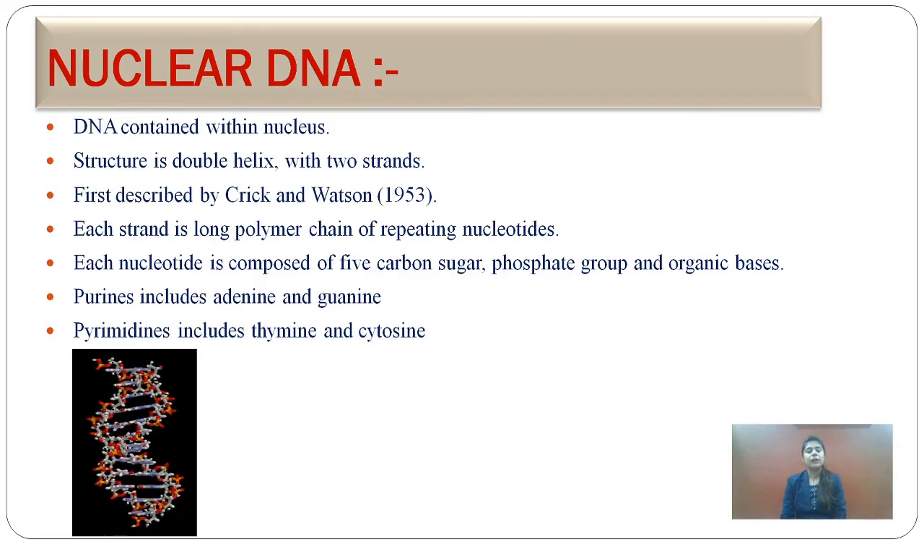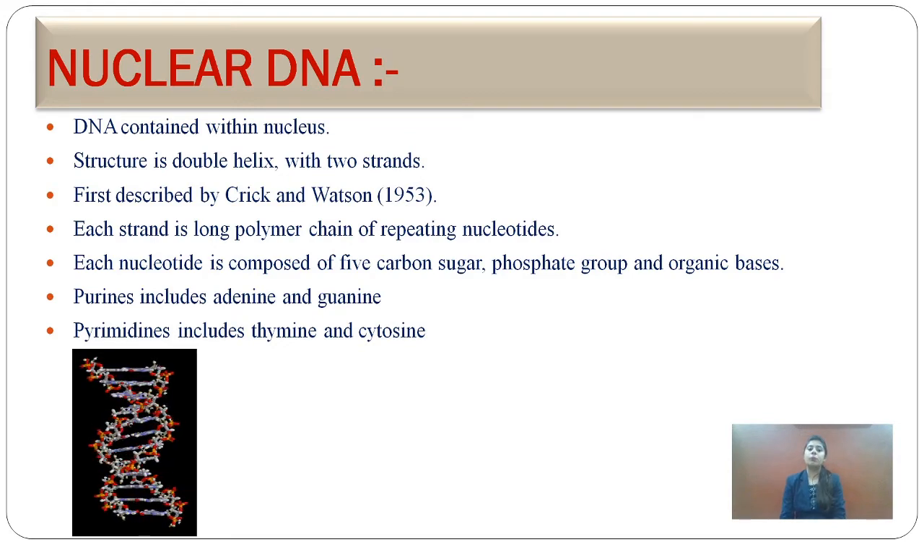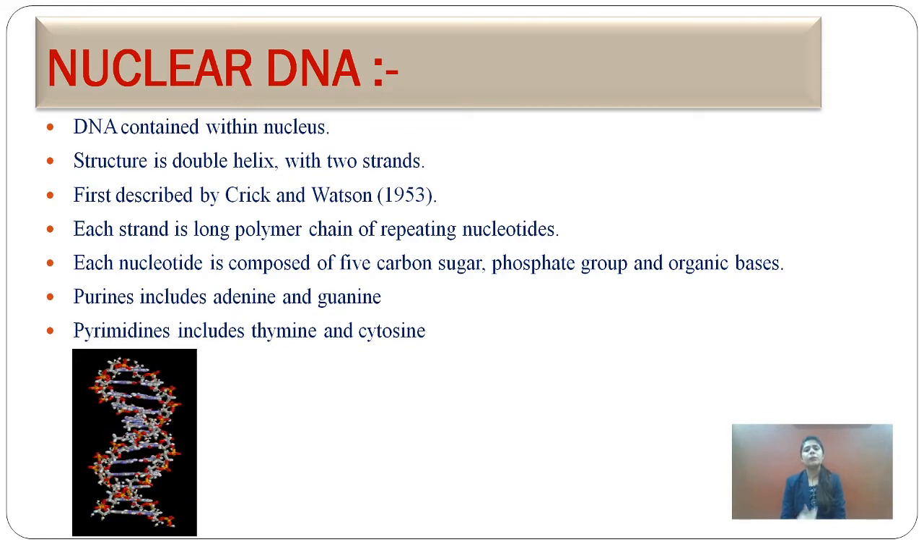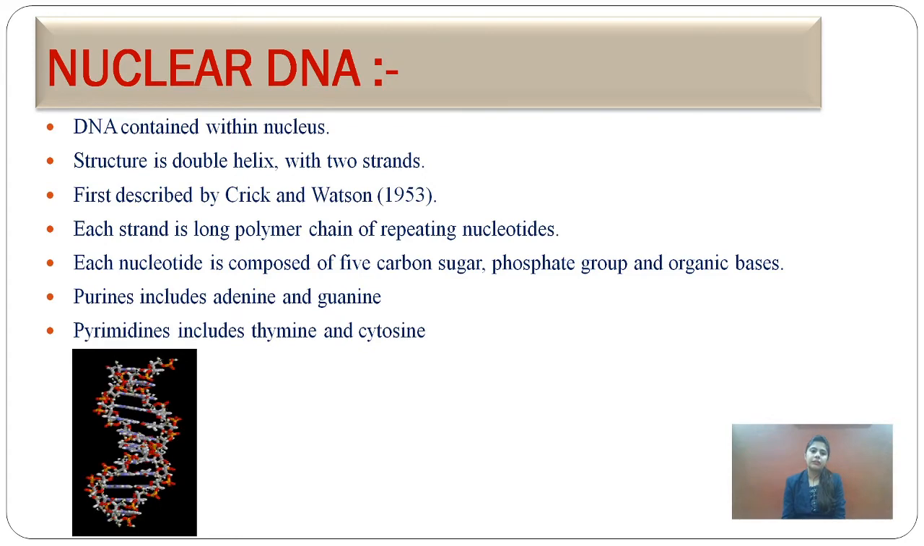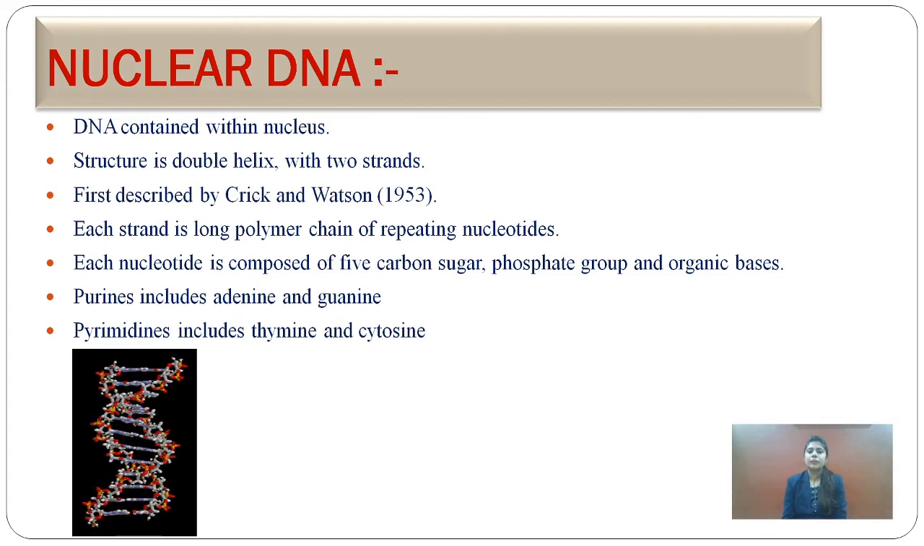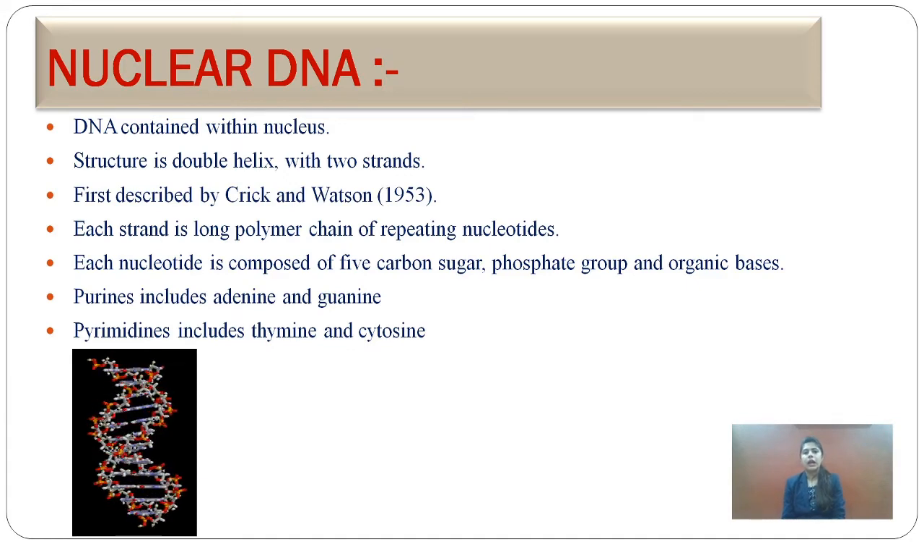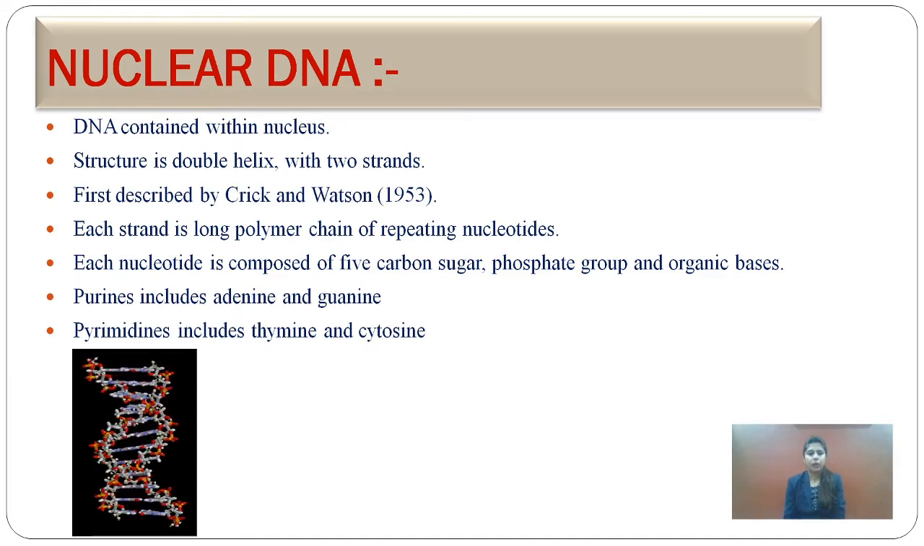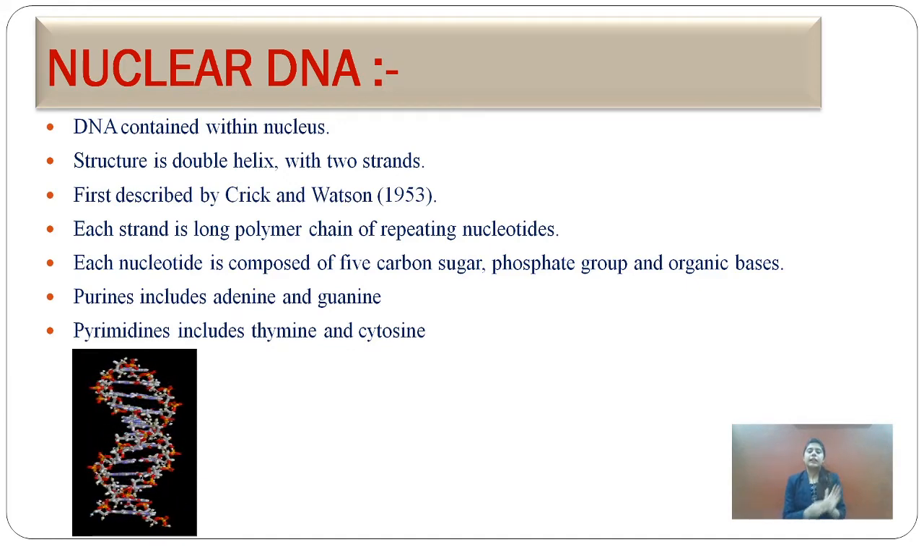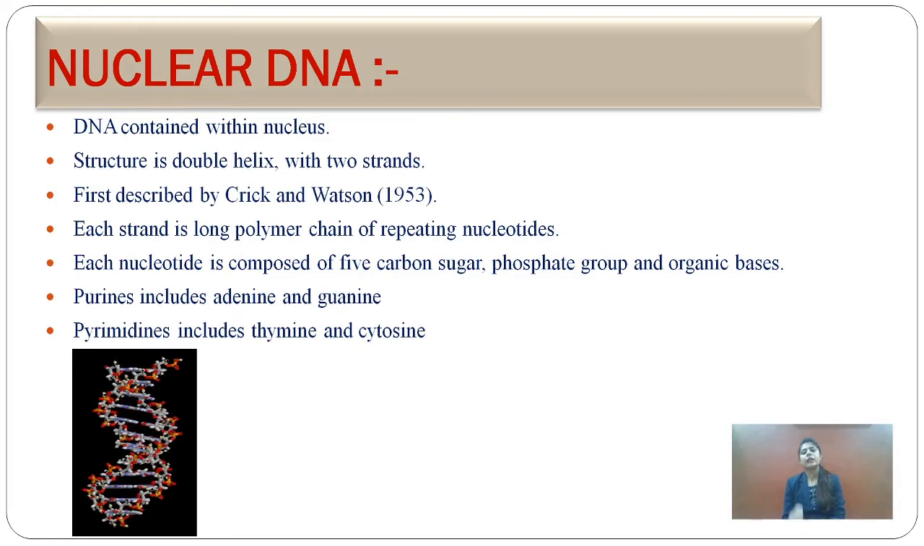DNA is double stranded, a polymer made up of many monomer units. For example, we can see starch. Starch is made up of many glucose units. So glucose is the monomer and starch is the polymer. But DNA is made up of many repeating nucleotides.